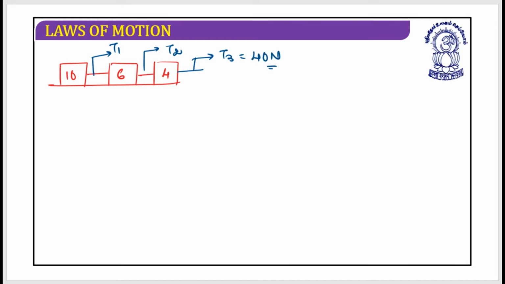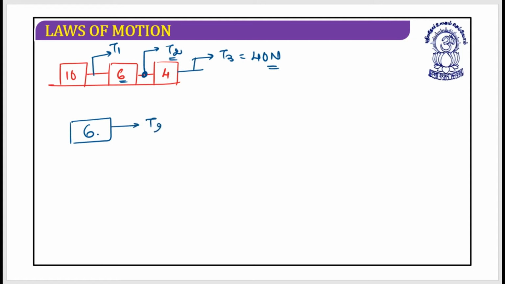That has been given in the data, and at first I am interested in T2. So what I can do is find it on the 6 kg block. I have two options, so let's make an FBD of the 6 kg block.